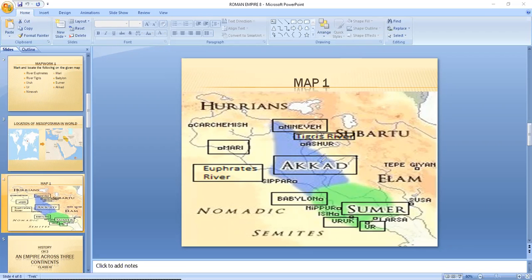Then we move on to Akkad. Now Akkad is obviously towards the center and it is marked very clearly. I think you all can see it nicely. ये हो गया अपना Akkad. Then again one more important area is our Mari. हमने पढ़ा था Mari was a very important area and we can see its location clearly towards the river Euphrates ki just above. I have marked it and I suppose this is clear to everyone.